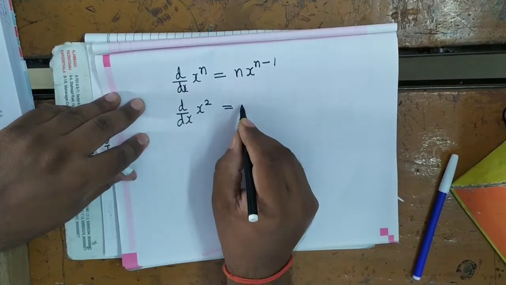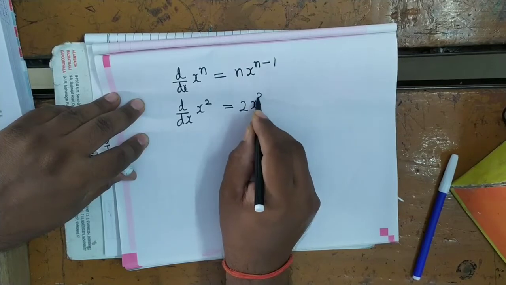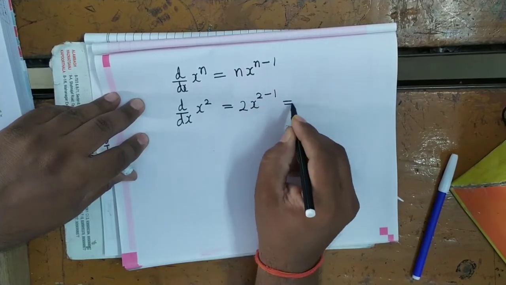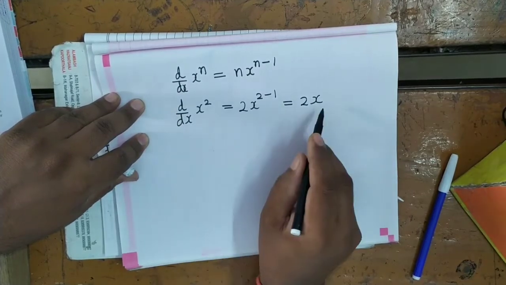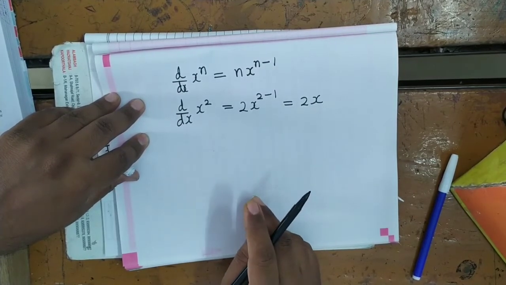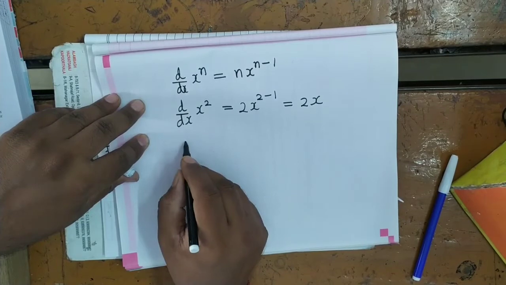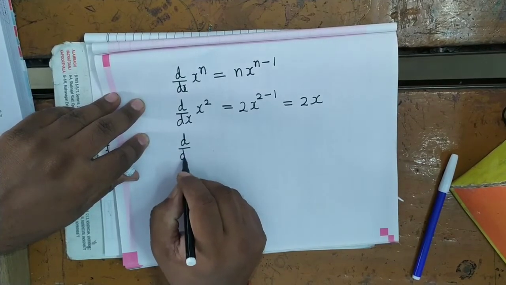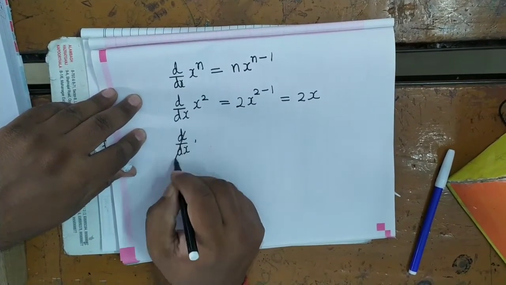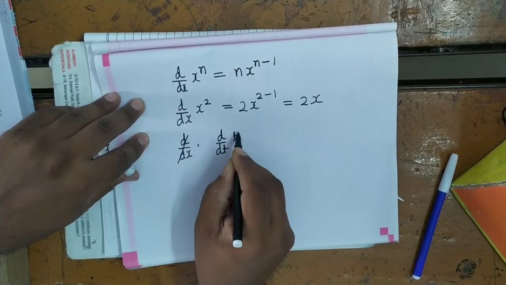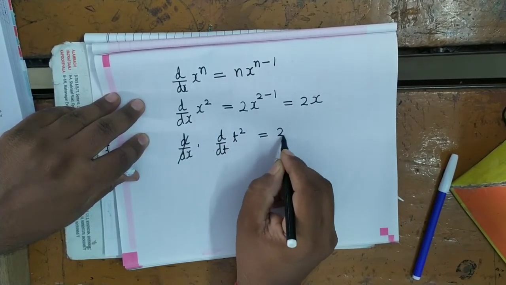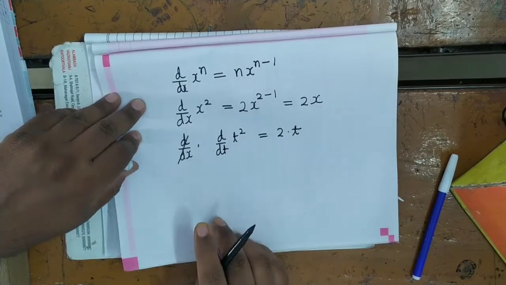So how will you write? 2x to the power 2 minus 1, that is equal to 2x. Means d by dx of x square is 2x. So this you can write d by dt of t square. It will be equal to 2 into t.